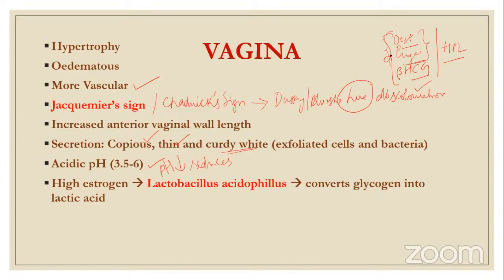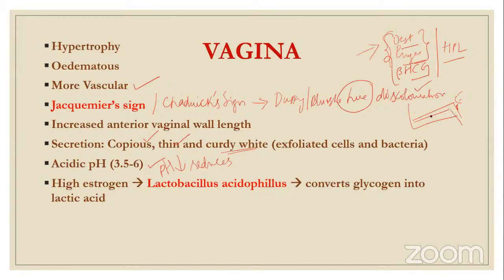So whatever change is seen in the pregnancy, the related hormones which are working behind are estrogen and progesterone. It is a hyperestrogenic, hyperprogesterone state. Both estrogen and progesterone are increased, and once the labor sets in, they start dropping.